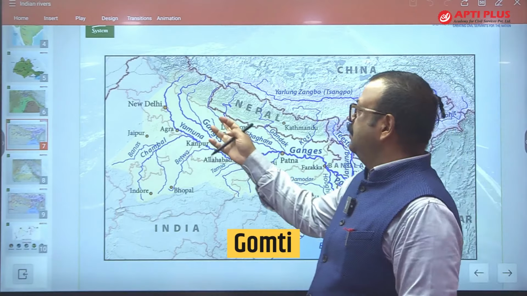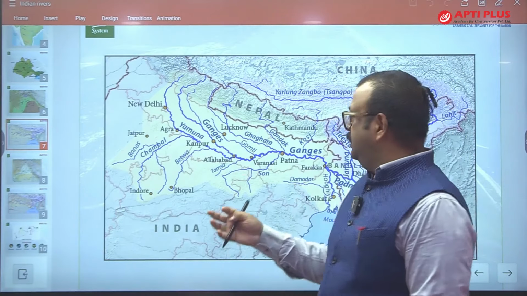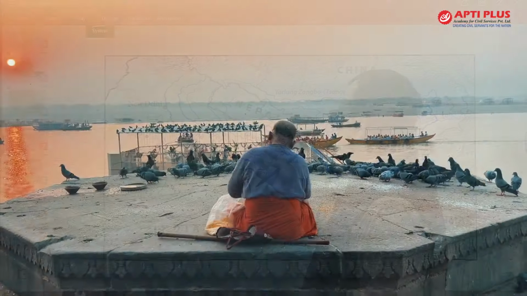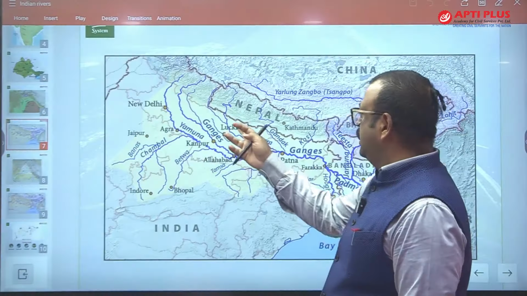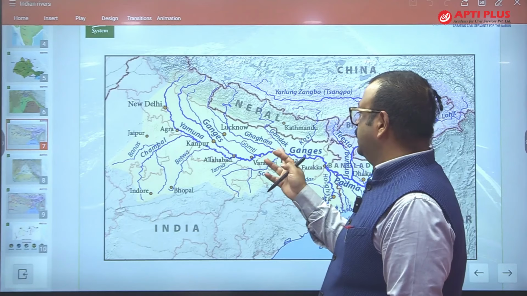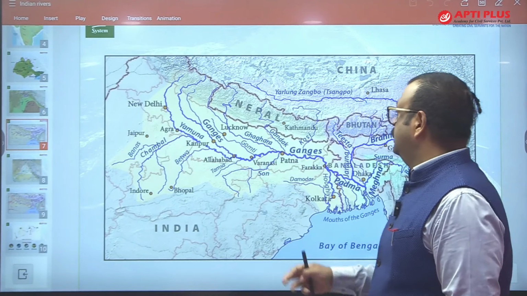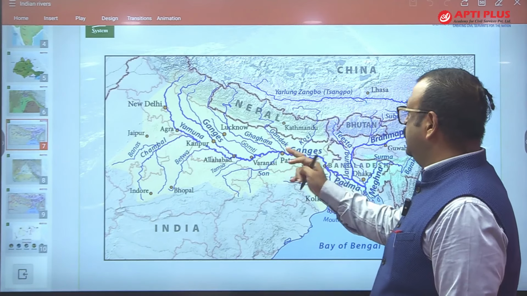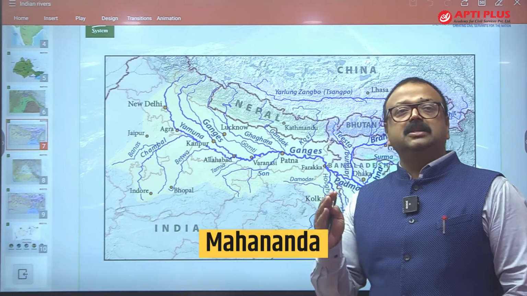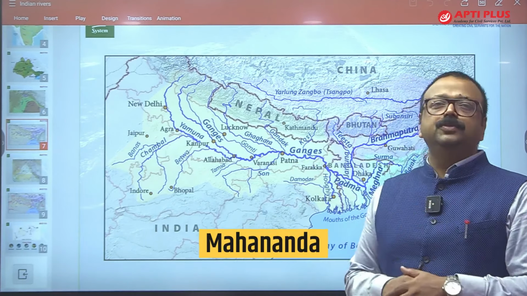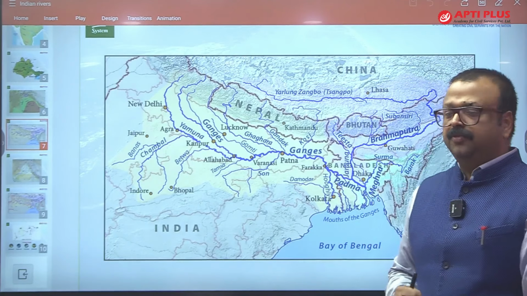Gomti river comes from Gomti Tal, and it drains into Ganga east of Varanasi. Then there is Ghaghra river, which drains into Ganga at Chhapra. Then there are Gandak, Kosi and Mahananda. Mahananda is the last left bank tributary, draining just near Farakka.